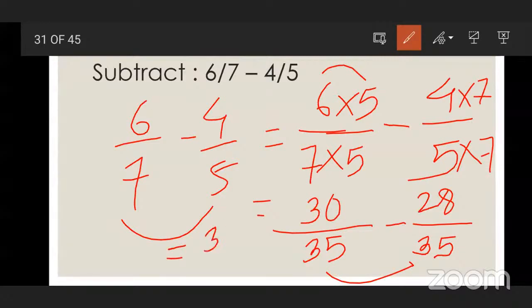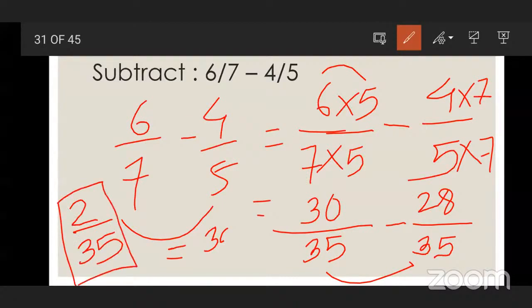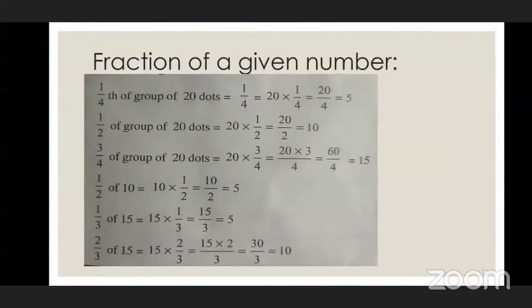30 upon 35 minus 28 upon 35. So 30 minus 28 is what? 2. And what is the denominator? 35. So your answer is 2 upon 35. Okay. Good.